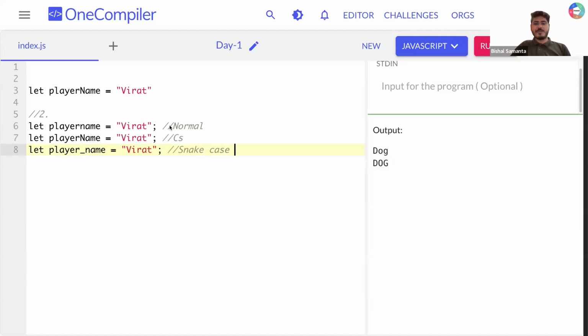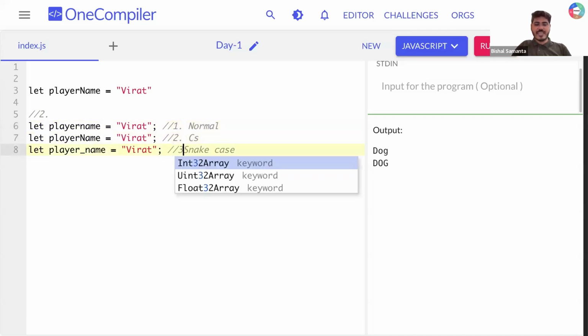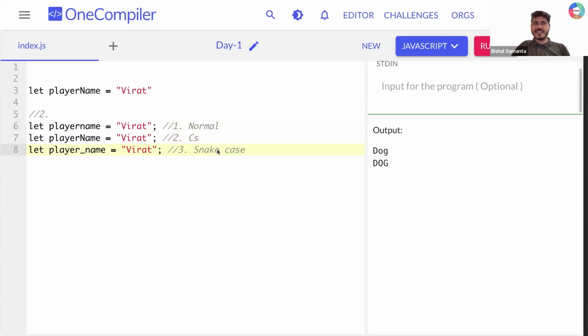What do you think? Option one looks good for you. Option two looks good, or option three for creating a good variable name. People are typing either two or three because it is less readable. Can you see it is less readable, right? Okay. So in the JavaScript programming paradigm, JavaScript developers usually like this way of writing variable names, which is called